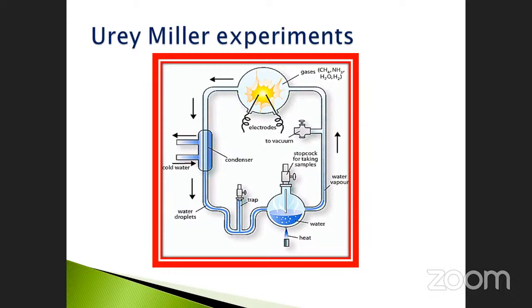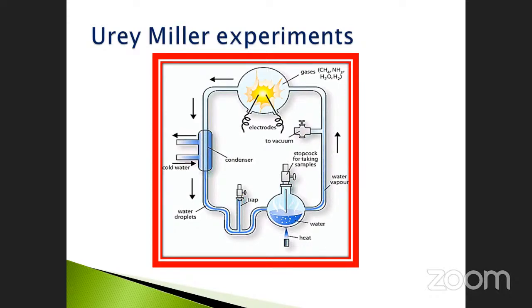He observed it, and after that he came to the conclusion. From that, water vapor is also eliminated. The water vapors come here into the condenser. It is cooled into water droplets, and again it enters this place. Again the heat is given by the light as a water vapor, and it enters the same process again. Okay, this was done by the Urey-Miller experiment.